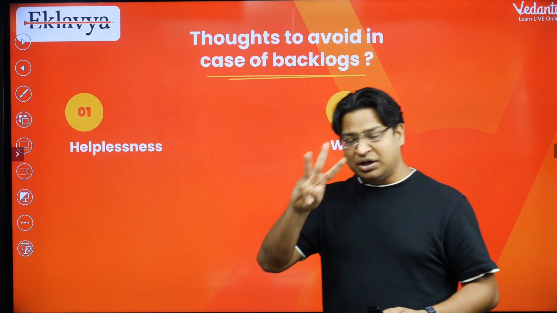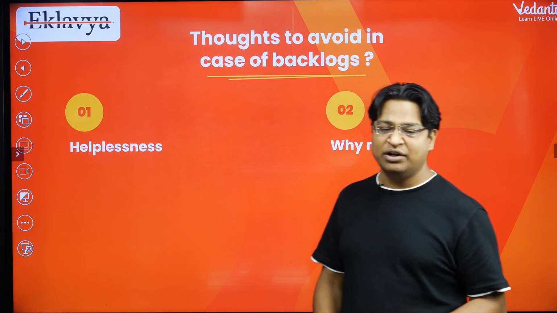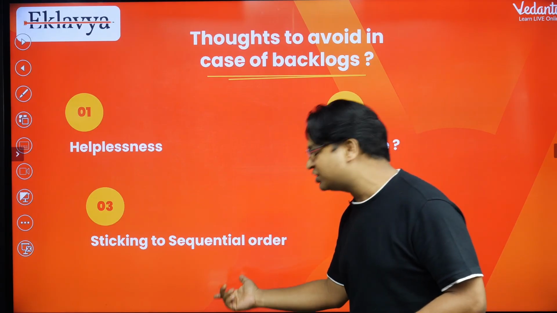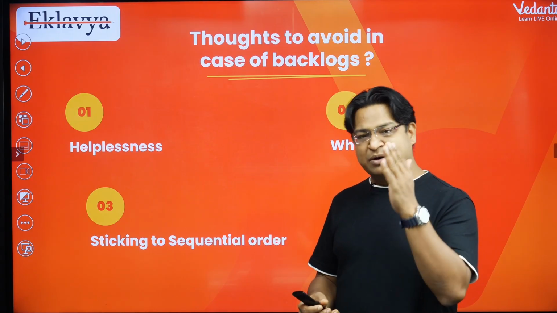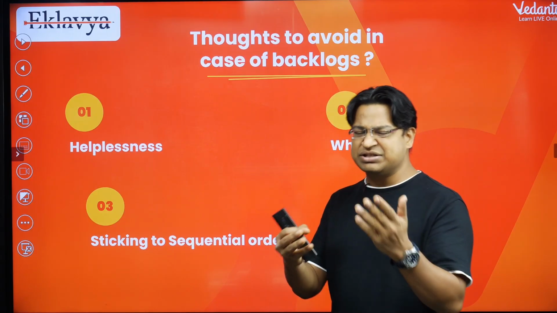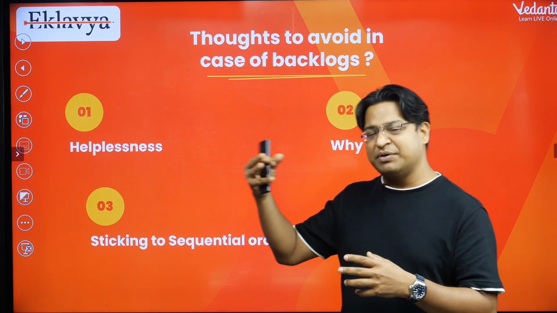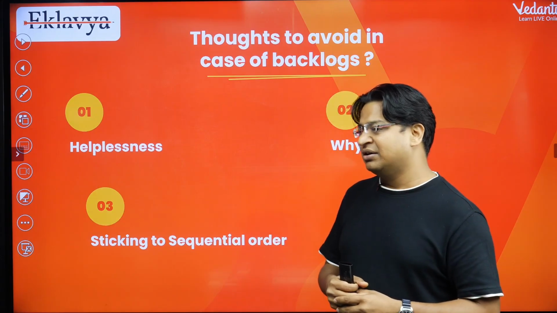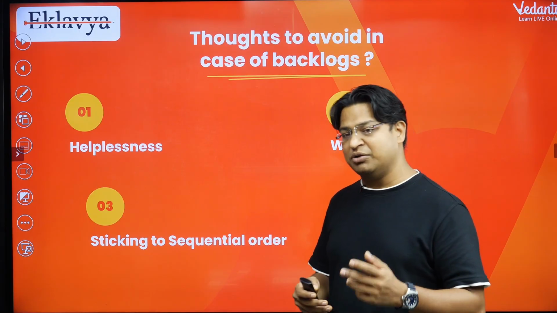Now the third thought that you have to avoid is that many students try to stick to the sequential order. What does that mean? Let's say chapter 3 was going on, and you missed some part of chapter 3, and now chapter 4 has started in your batch, and now you are wondering whether I should attend the classes of chapter 4 or not, because I may not be able to understand it.